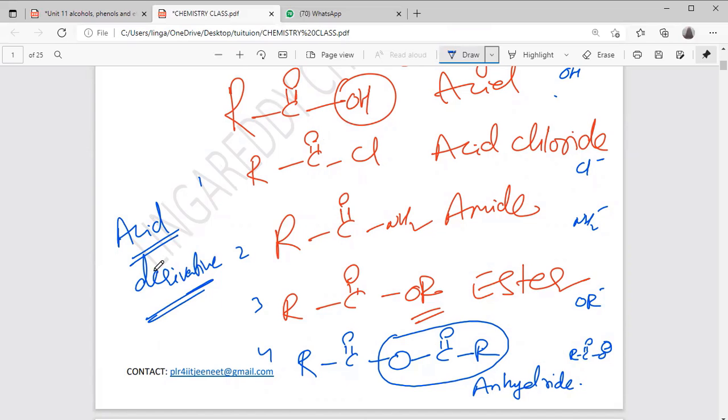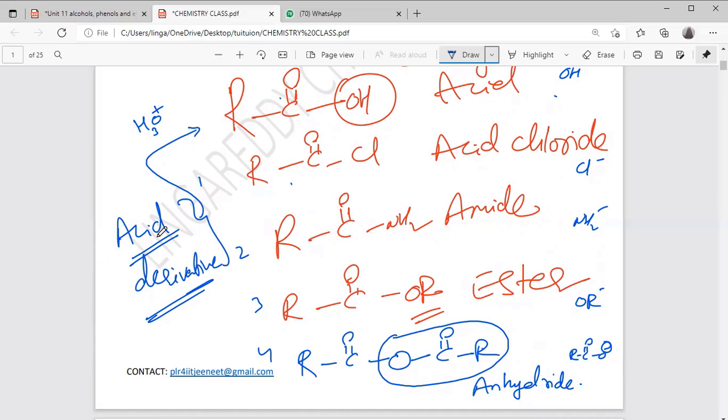At the same time, these acid derivatives will produce carboxylic acid by one step only again, just by hydrolysis. From there to here, here to there, only one step variation. Yes, sir. Okay, these are the things.